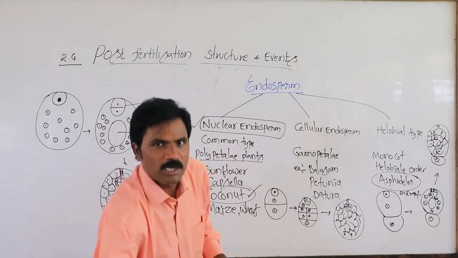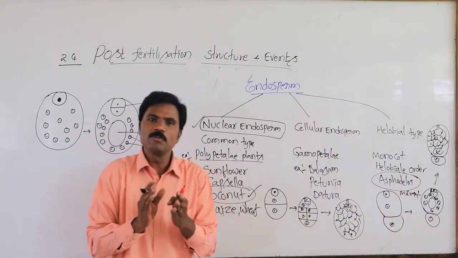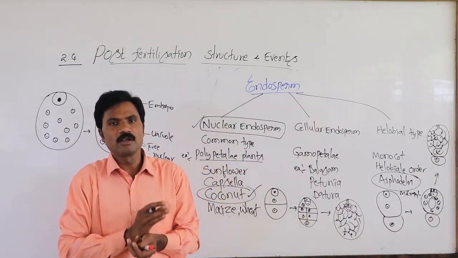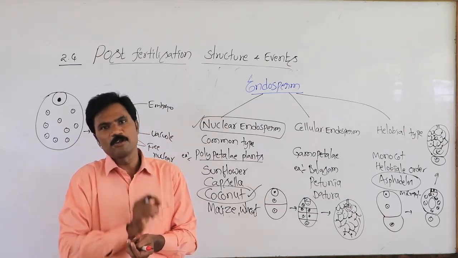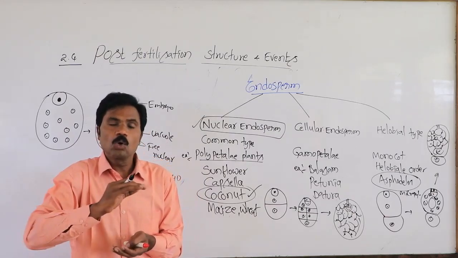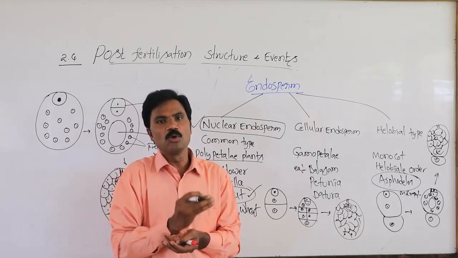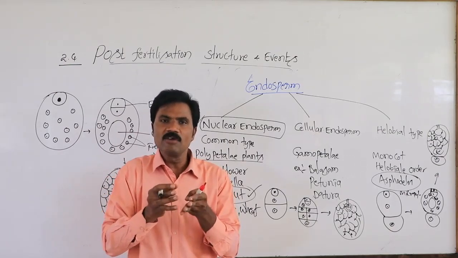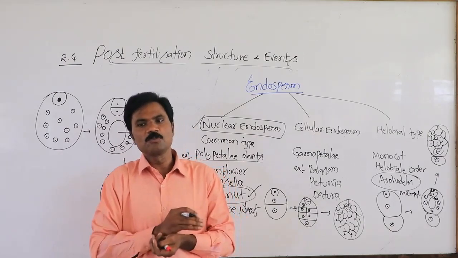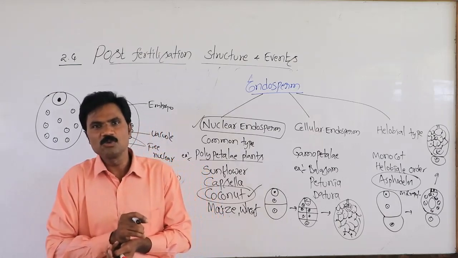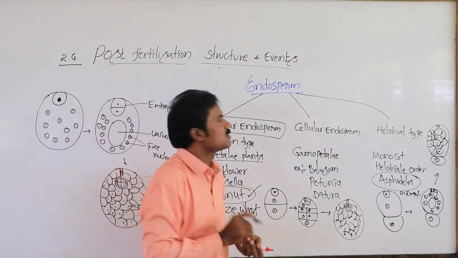What is the most common type of endosperm? Then your option will be the nuclear, free nuclear. Especially in coconut, it will be present. But with the growth and development of the embryo, in some seeds the endosperm is completely absorbed. Such endospermic seeds we call ex-albuminous.